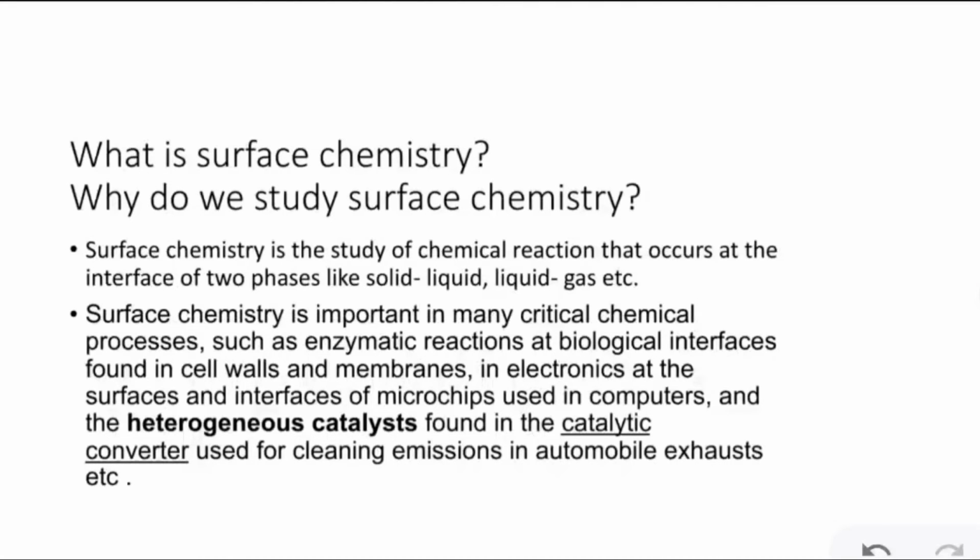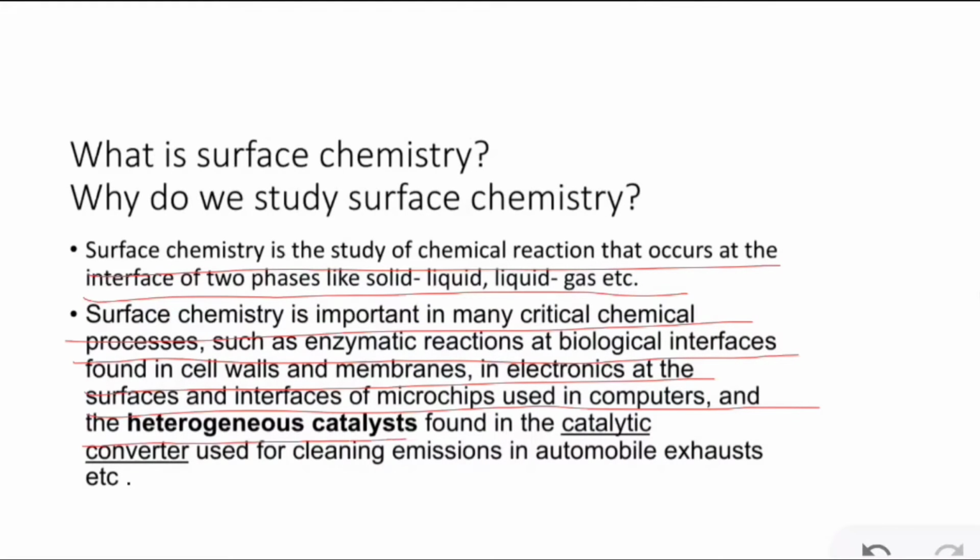So for now, let's sum up the definition and need of surface chemistry. Surface chemistry is the study of chemical reactions that occur at the interface of two phases like solid, liquid, gas, etc. And surface chemistry is important in many critical chemical processes such as enzymatic reactions at biological interfaces found in cell walls and membranes, in electronics at the surfaces and interfaces of microchips used in computers, and the heterogeneous catalyst found in the catalytic converter used for cleaning emissions in automobile exhaust, etc.